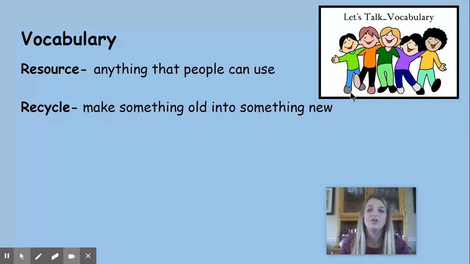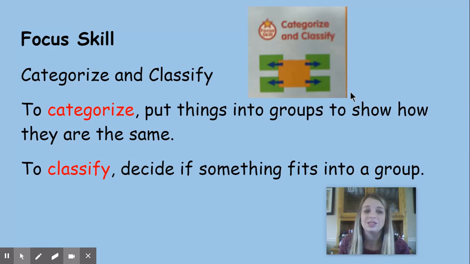All right, so your vocabulary. Resource is anything that people can use. Recycle is make something old into something new. Your focus skill is categorize and classify. Remember, to categorize, you put things into groups to show how they are the same. And to classify, you decide if something fits into a group.